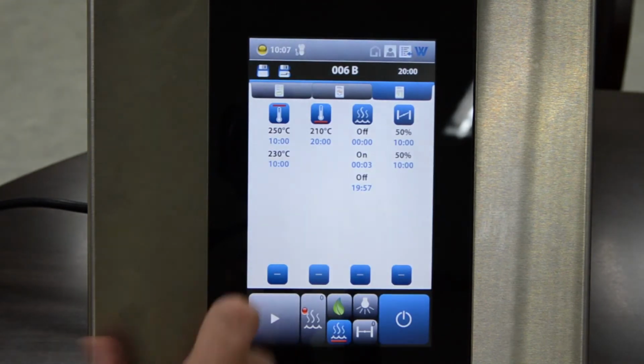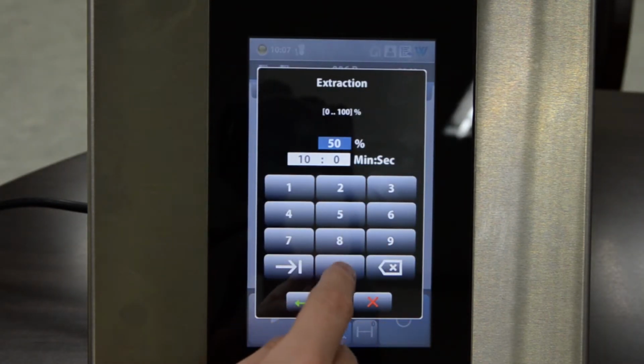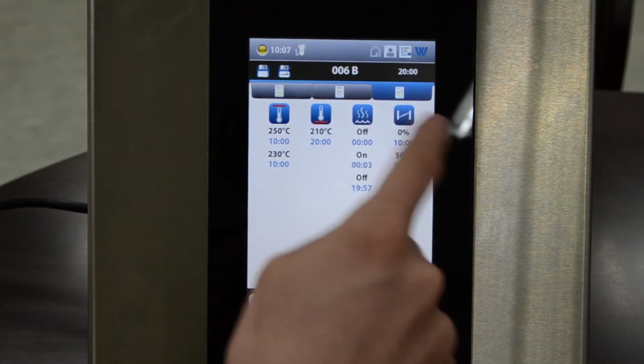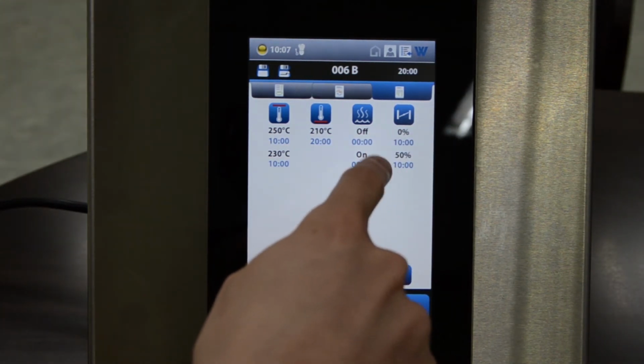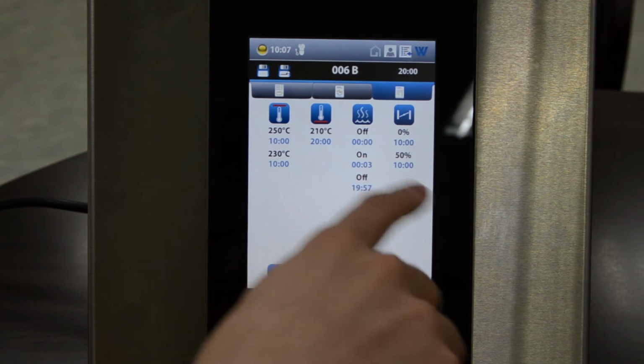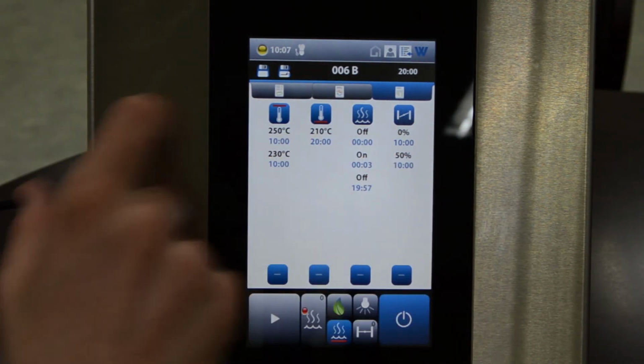I confirm. Then I have to preset here at the beginning. In the first 10 minutes, I want 0 because I don't want it to open. So after this is set up, the damper will open after 10 minutes for 50% and will stay there for another 10 minutes until the baking program is finished.